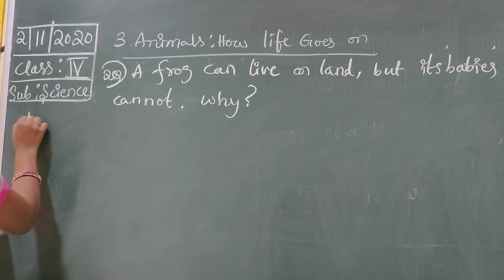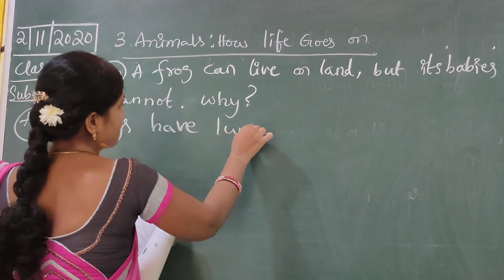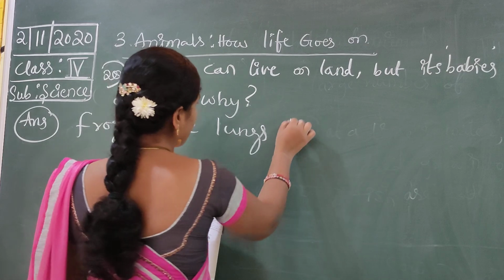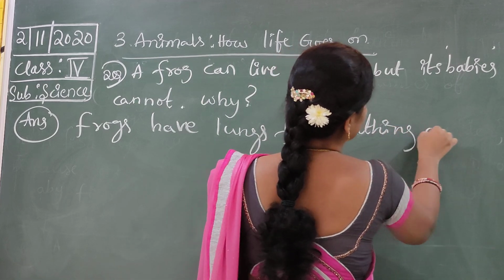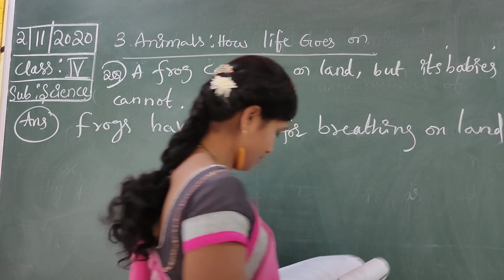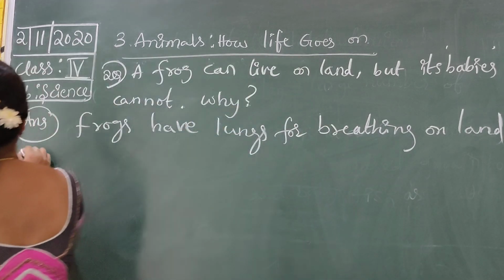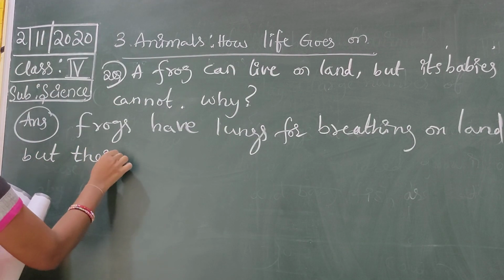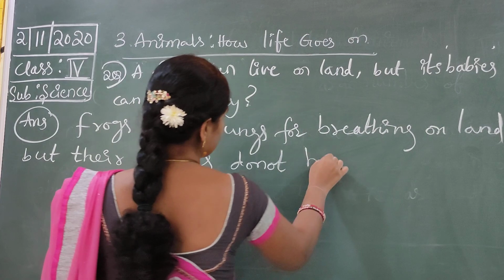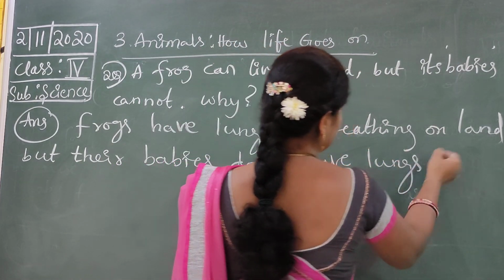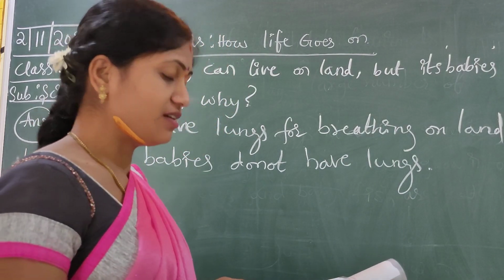Frogs have lungs for breathing on land. But their babies do not have lungs.